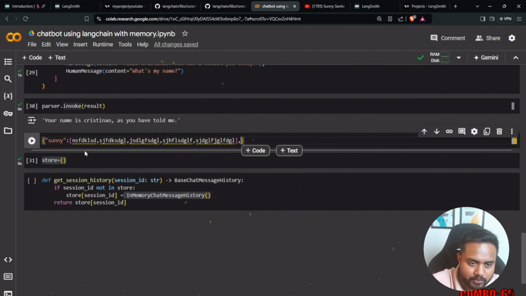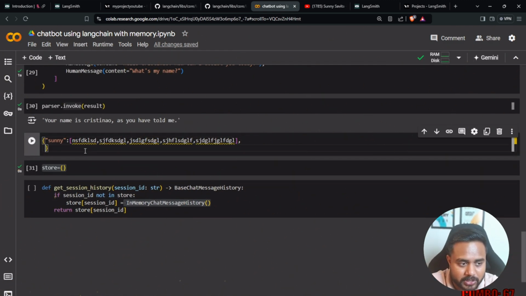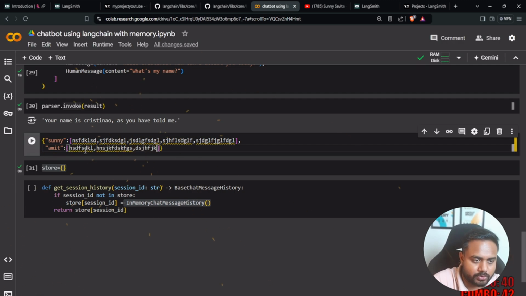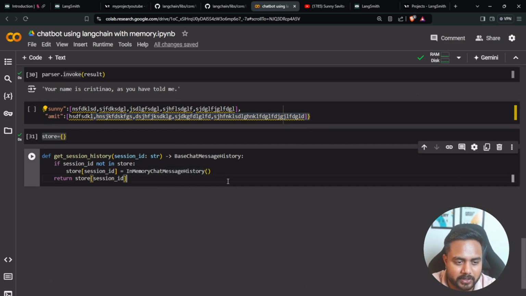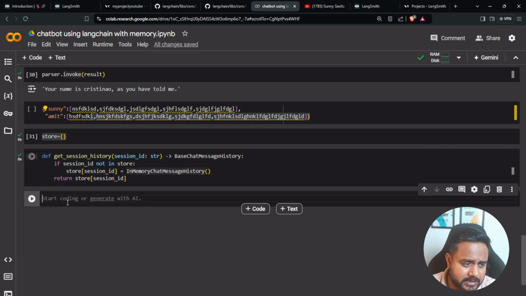Now let's say one more new person came who has logged into ChatGPT with the name Amit. So what ChatGPT is doing, it's going to take care of all the information, all the conversation of this Amit. So here I can mention, this is all the conversation of Amit. It's going to take care of all the conversation like this. I hope you are getting my point. We are providing a list to this particular session ID, and here we are going to return the session ID from wherever we call this particular method. I hope this is clear to all of you.